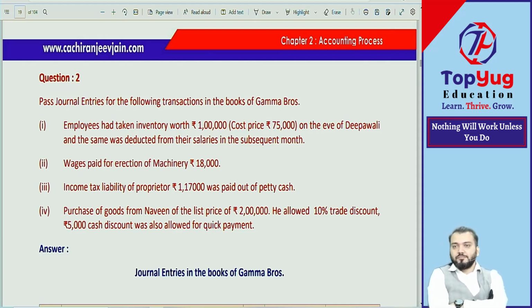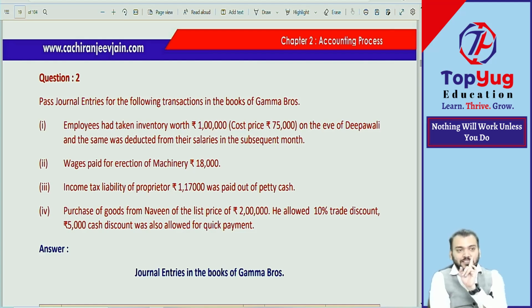First journal entry done. What is the first journal entry you have done? Salary account debit to purchase. Correct. But the amount will be what? 1 lakh, 75,000. Why 75? Very good. But for purchase we require the cost price. You have applied your common sense. The salary account debit to purchase is always at cost price.